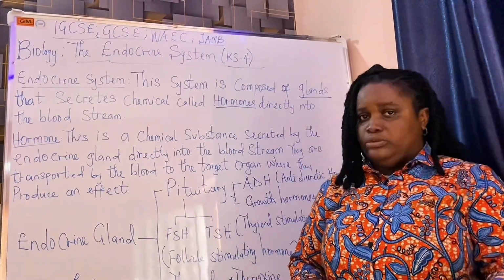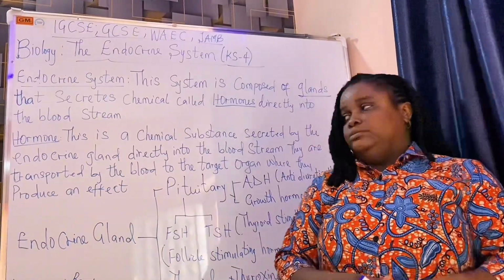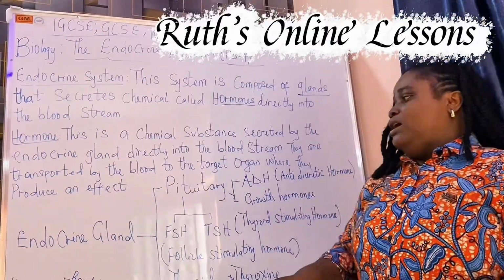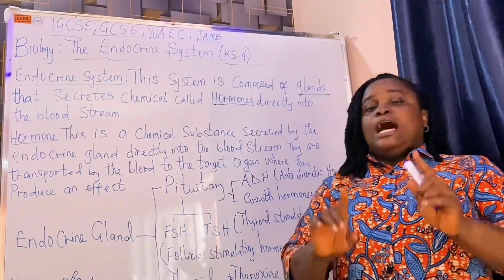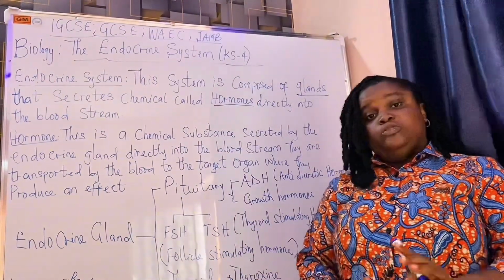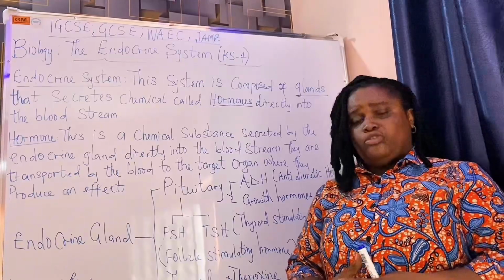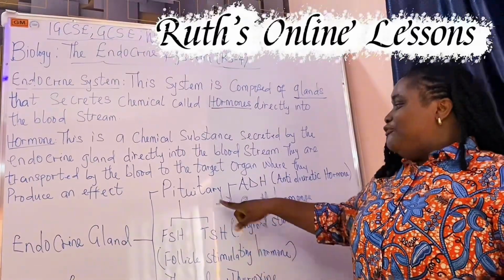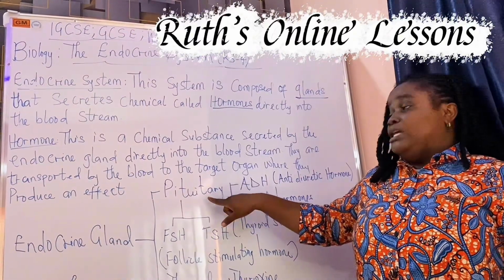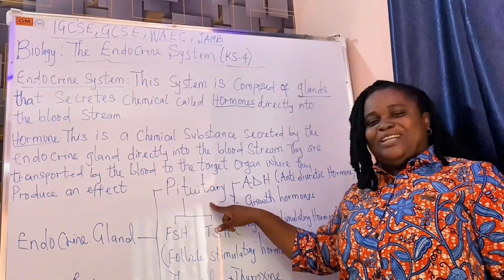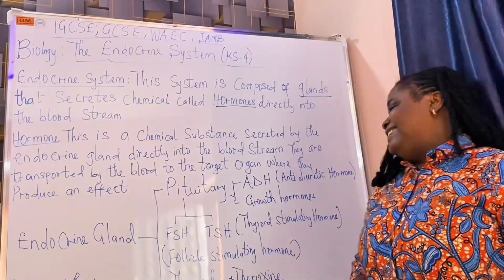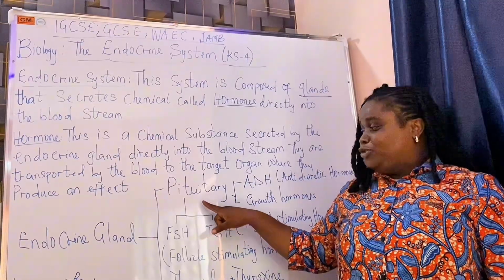All right, so my focus is to expose us to the endocrine glands, because these endocrine glands secrete or produce hormones. In the human body, in the body of a Homo sapien, there are 6 major endocrine glands, and we're going to expose you to these 6 major endocrine glands. We're going to look at the first endocrine gland here, the pituitary gland. I have students who call this pituitary. It's really funny. All right, so this is the pituitary gland.